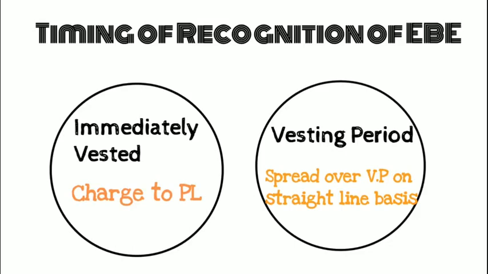However, in certain cases, the company gives options which are immediately vested. In such a case, it is charged to P&L immediately. In this case, the employee can leave the very next day but still be entitled to these options. So it is charged to P&L immediately.